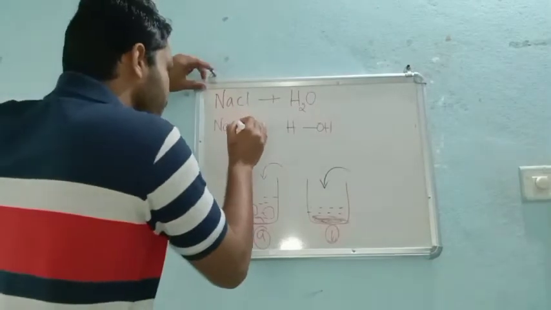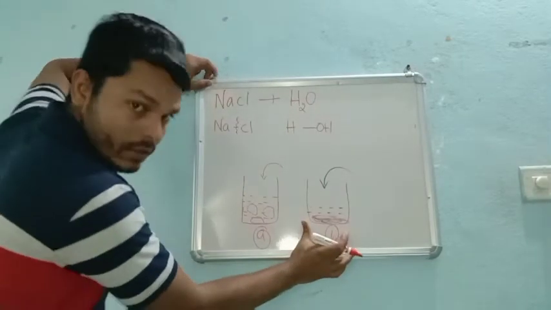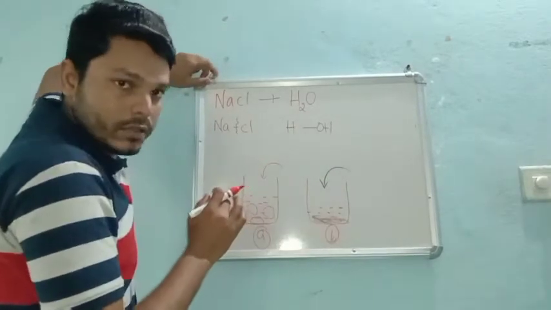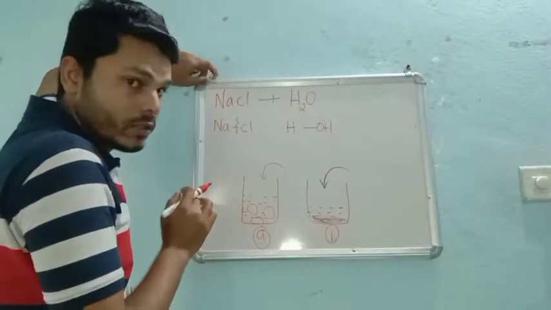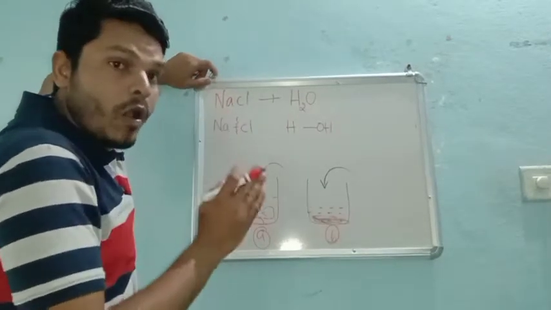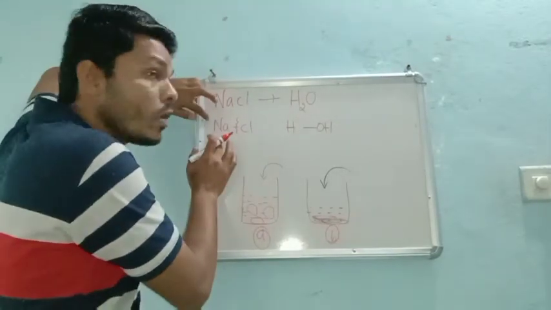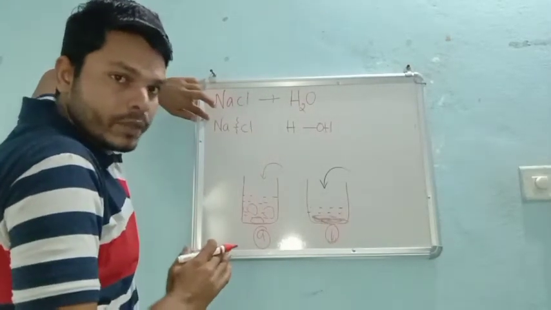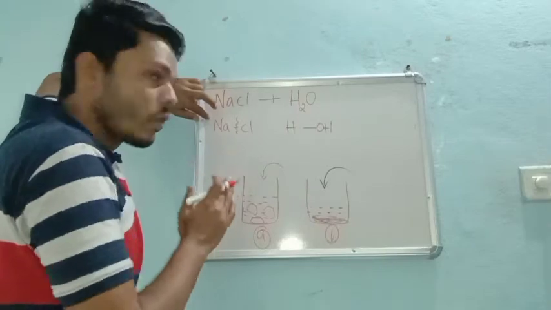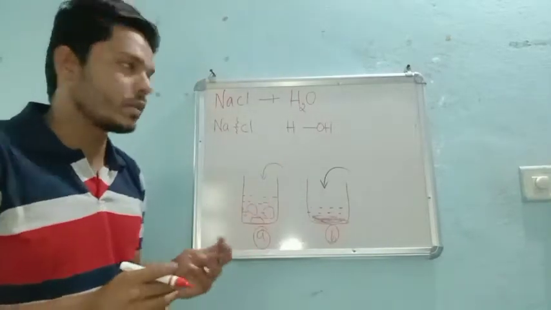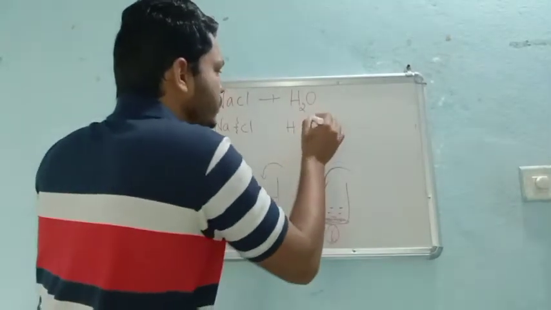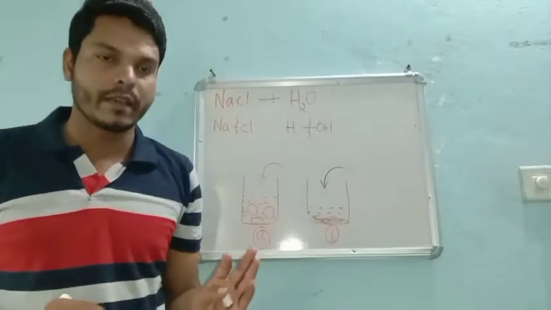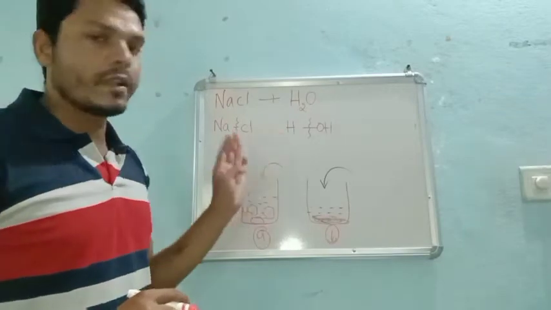When we pour water into the NaCl, the old bond between Na and Cl will break and undergo ionization. And here, OH minus, H is, you already know, always a positively charged species whenever it breaks a bond. Why?